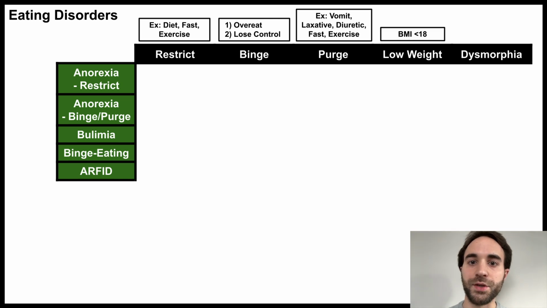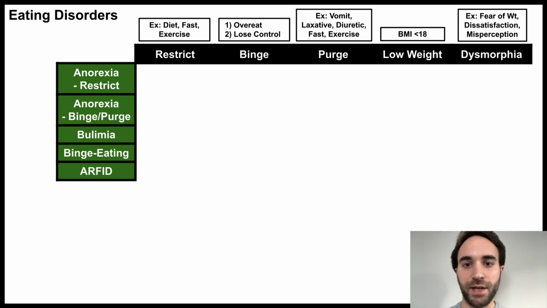Low weight simply refers to a significantly low weight for the person's age and development. Practically, a BMI less than 18 is considered low enough to meet this criterion. Finally, body dysmorphia refers to a disturbance in the way your body weight or shape is experienced, or an extreme influence of your body weight or shape on your self-esteem. For example, this could manifest as an intense fear of weight gain, dissatisfaction with your body, or an inaccurate perception of your body. Now that we've defined these symptoms, let's discuss the criteria for each disorder one by one.